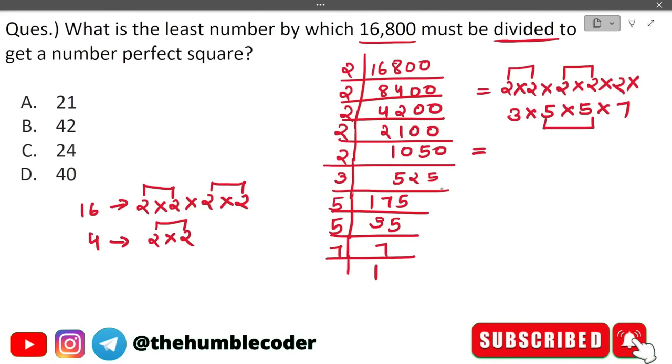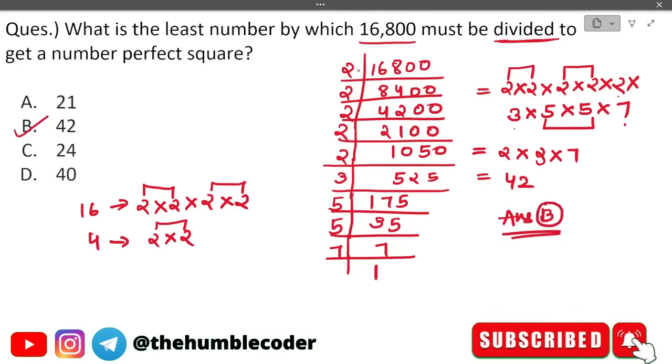Now in order to make this number, 16,800, a perfect square, we need the pairs of these remaining ones also. So see what the individual digits are: 2 into 3 into 7. 2 into 3 into 7 is 42, right? So if we divide the number by this, then whatever value we get will be a perfect square. Hope you got it. The correct answer is going to be option number B, which is 42.